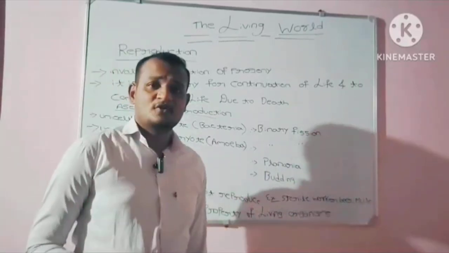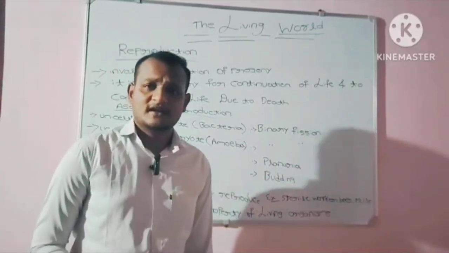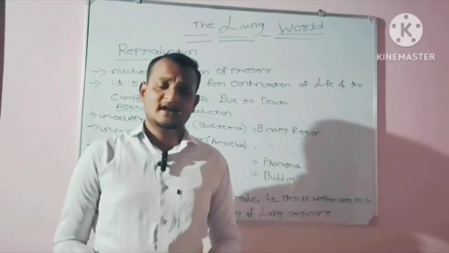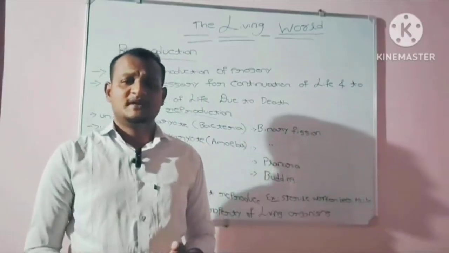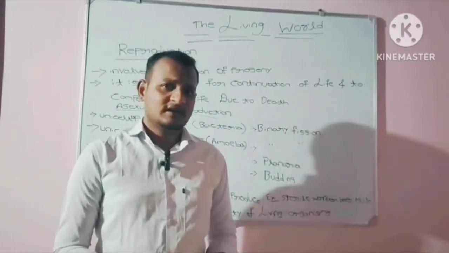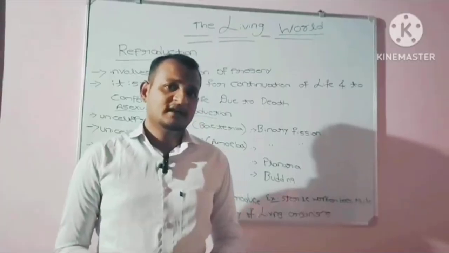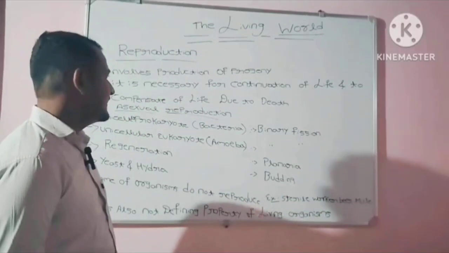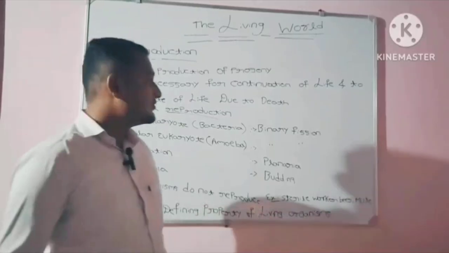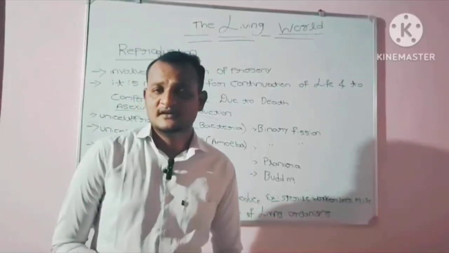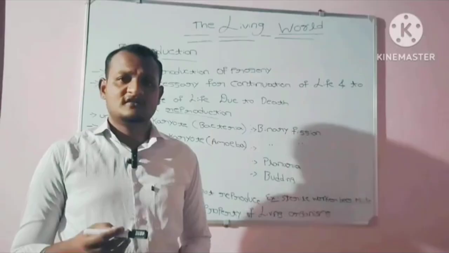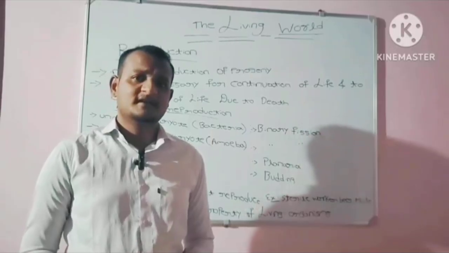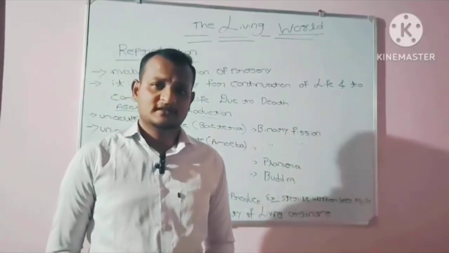It is necessary for the continuation of life and for the continuation of generations. Reproduction plays a major role in the continuation of generations and in compensating for the loss of life due to death.